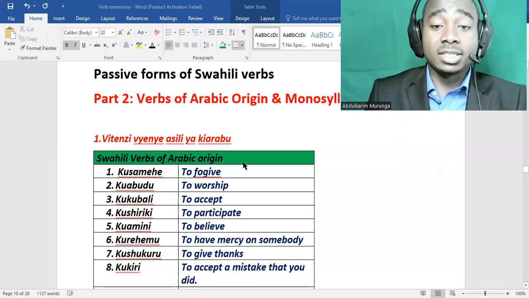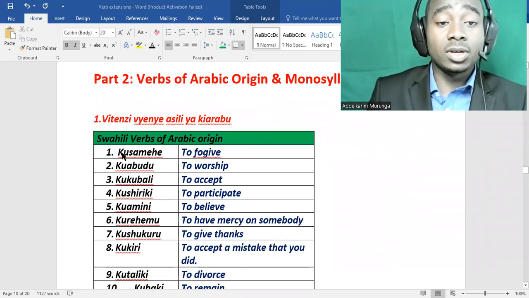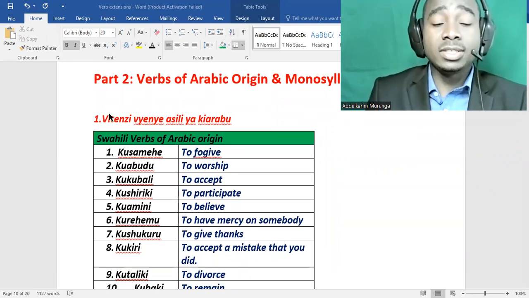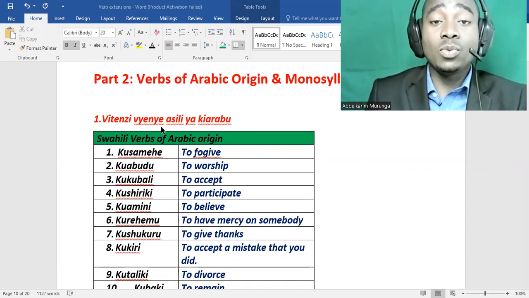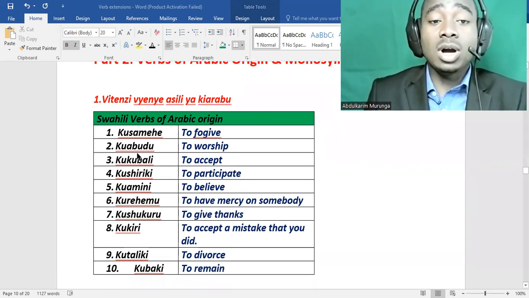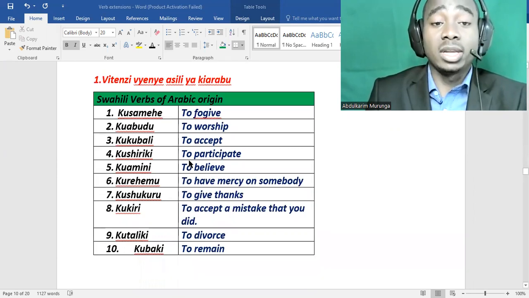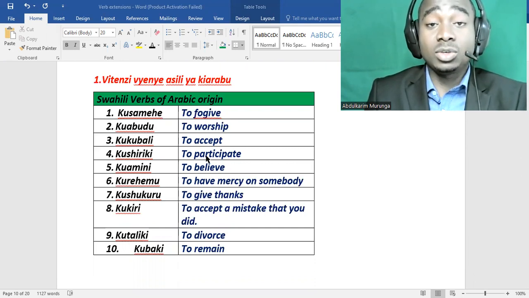So here is our list. Moja, kusamehe. Vitenzi vyenye asili ya kiarabu, simply means verbs with Arabic origin. Asili is origin. Kusamehe, to forgive. Kuabudu, to worship. Kukubali, to accept. Kushiriki, to participate.